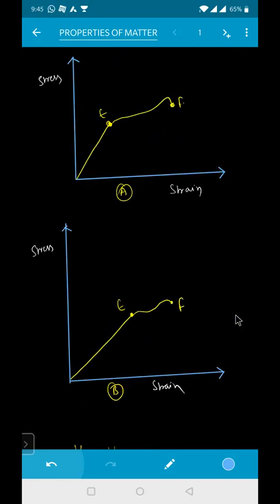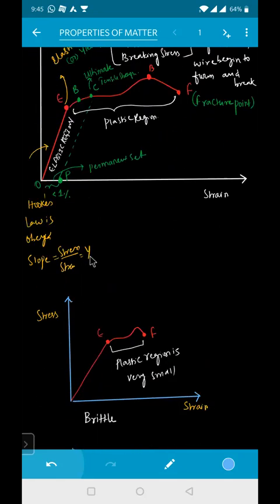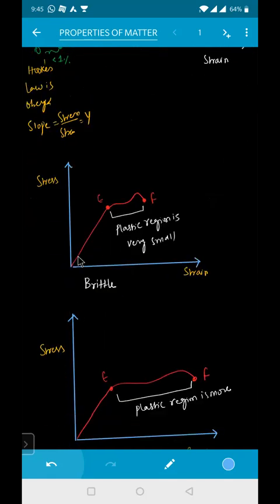See, Y is equal to stress by strain. If Y is more, that means stress is also more. Stress is nothing but force only, na? So force is more, but strain will be less. Y is inversely proportional to strain. Is that clear? So for the material whose Young's modulus is more, strain is less, and there will be small deformation in that one. Clear?